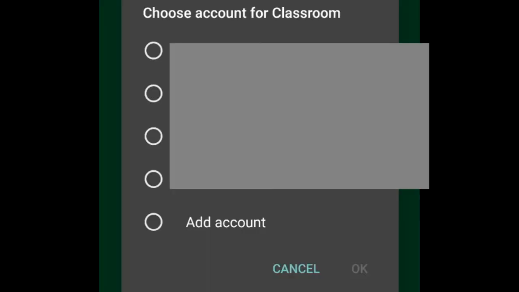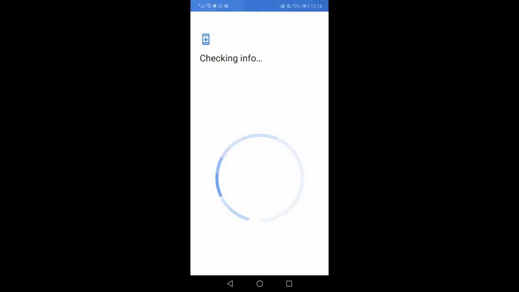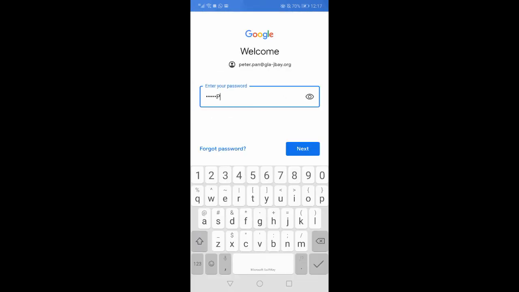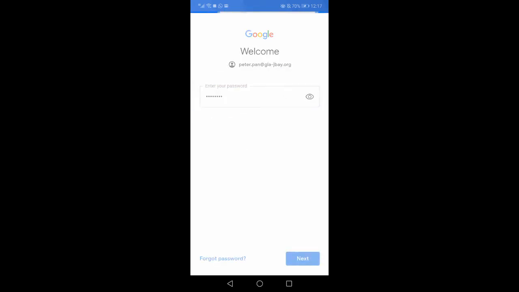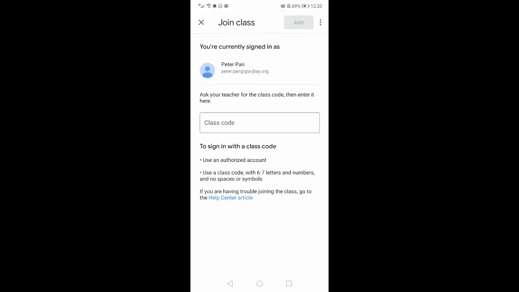Then you might have other accounts on your phone, but please add your GLA JBay account. And in this case, it's going to be peterpan@glajbay.org. They're going to ask your password. Type that in for us, please. And then agree.